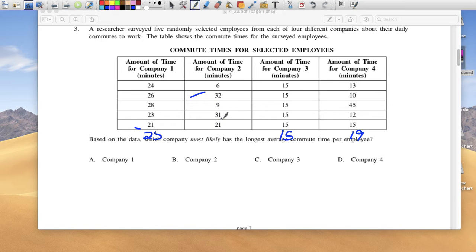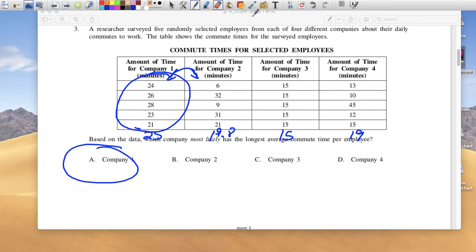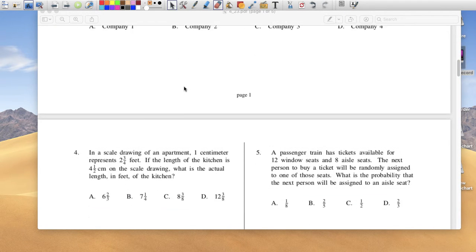And this one looks, again, like the average. Well, you have two people who don't take too long to go to work. So 6 plus 32 plus 9 plus 31 plus 21, enter, divided by 5, 19.8. So the longest one is obviously, I would have been between this or this. So company 1 has the longest average commute per employee. On average, most employees take 25 minutes to get to work.